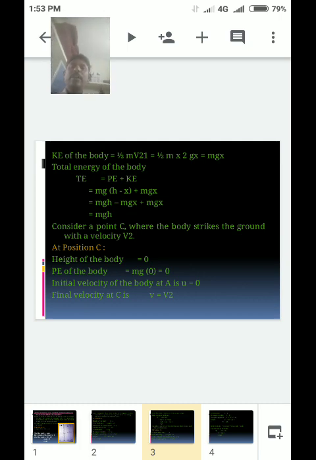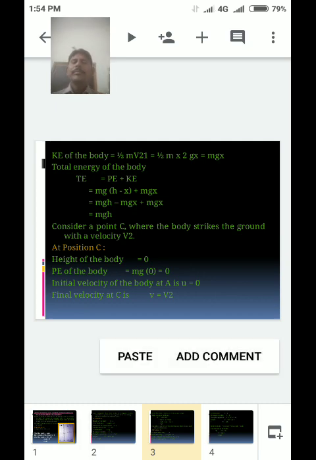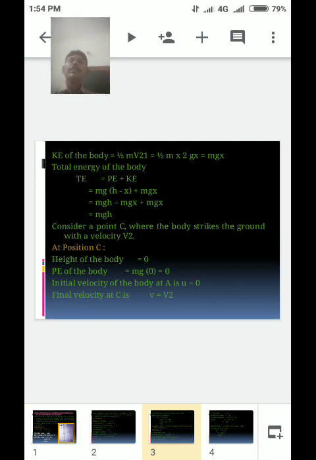Initial velocity of the body at A is u is equal to 0. U means initial velocity. And final velocity at C is v is equal to v2.